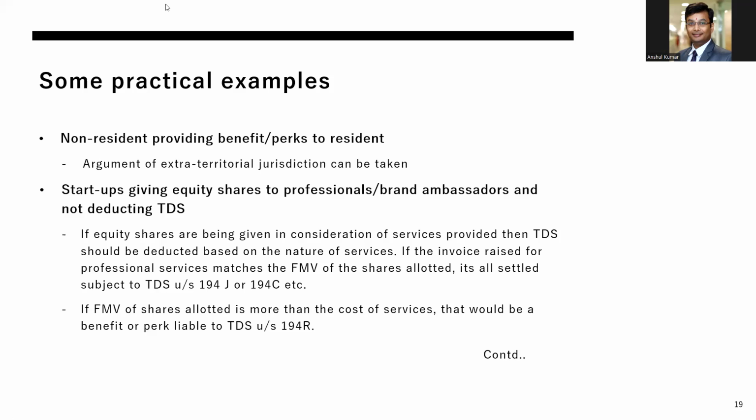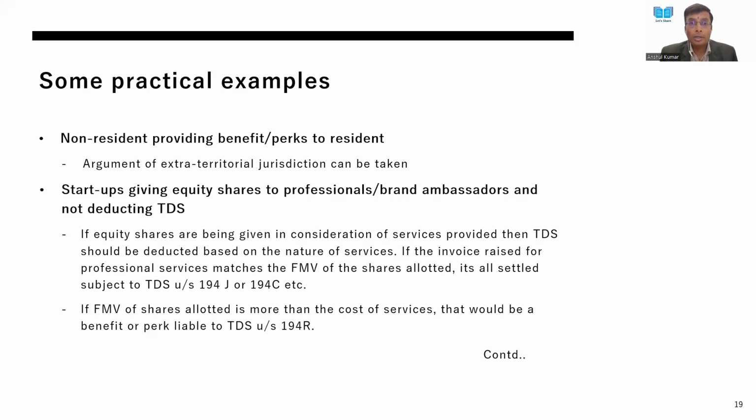Sir, I want to add something here. Sure. In terms of startups, what practically happens is, in most cases, the startups are in losses in the initial stages of their business, at the point when they are giving these shares to professionals, brand ambassadors, mentors or many other people.